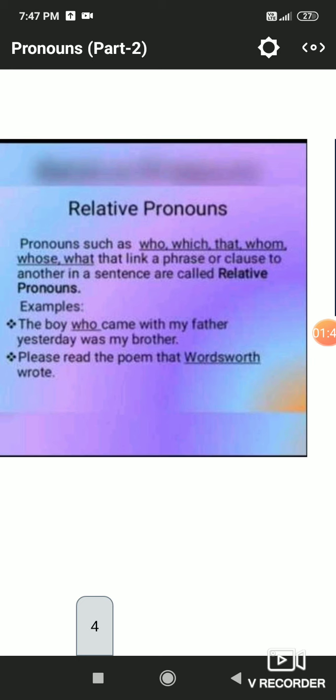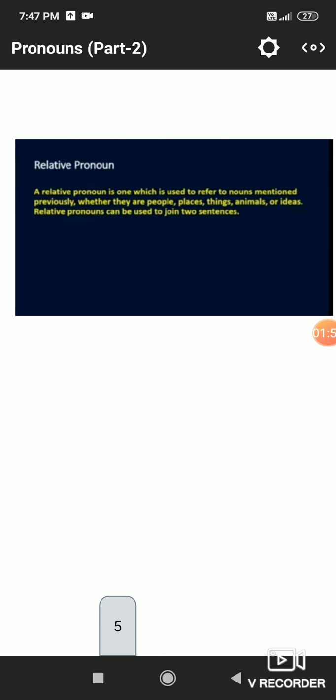Please read the poem that Wordsworth wrote. Here Wordsworth is not a relative pronoun. That is our relative pronoun which is making relation between Wordsworth and the remaining part of the sentence. So we can say relative pronoun is one which is used to refer to nouns mentioned previously, whether they are people, places, things, animals or ideas. They can be used to join two sentences.